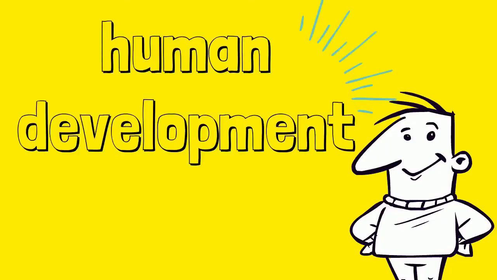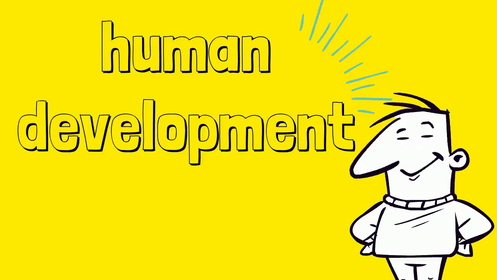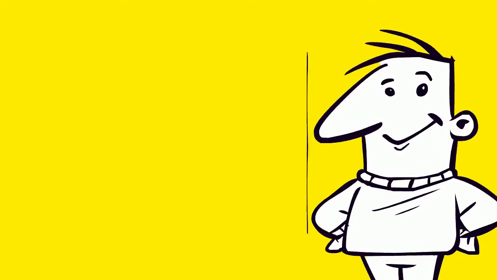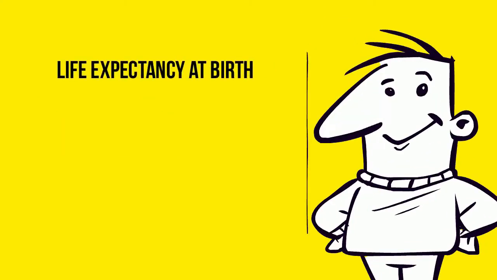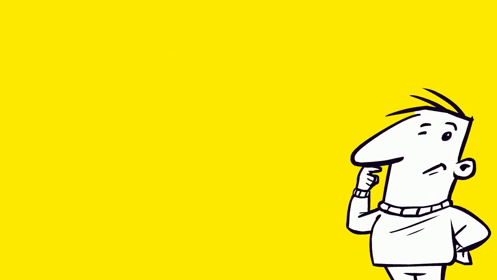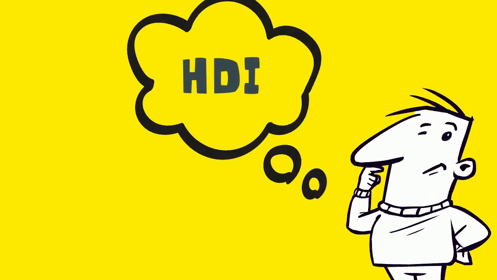Human development is defined as the process of enlarging people's freedoms and opportunities and improving their well-being. The UN used these ideas to develop the Human Development Index, which is based on three measures: life expectancy at birth, educational attainment, and whether average incomes are sufficient to meet the basic needs of life. The Human Development Index is a summary measure of average achievement in key dimensions of human development.